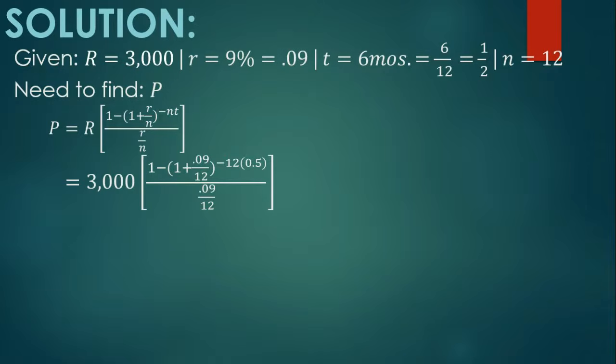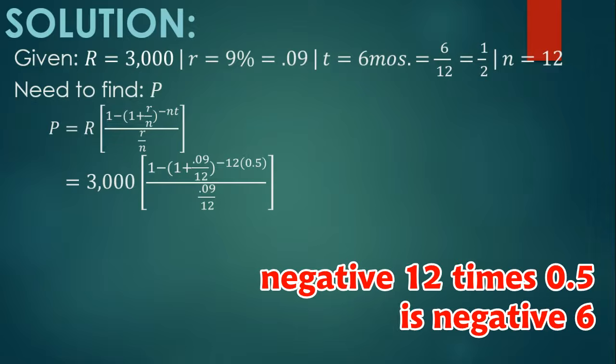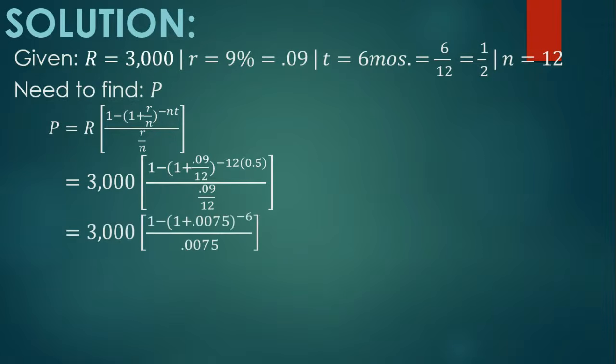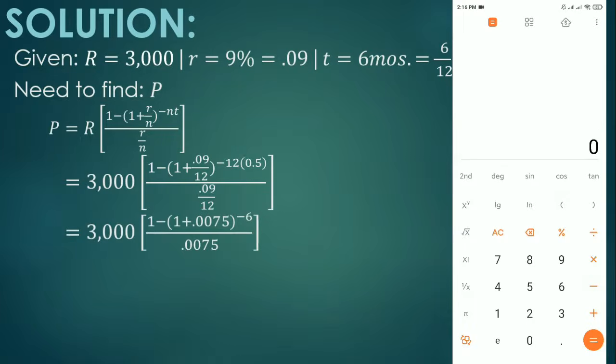So 0.09 divided by 12 is 0.0075, and negative 12 times 0.5 is negative 6. So simplifying what's inside the square bracket using any calculator available, we have 1 minus (1 plus 0.0075) raised to negative 6, divided by 0.0075.